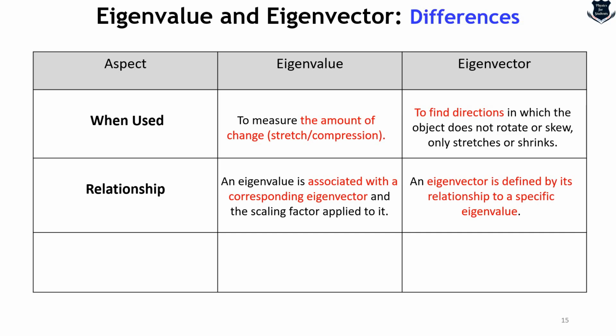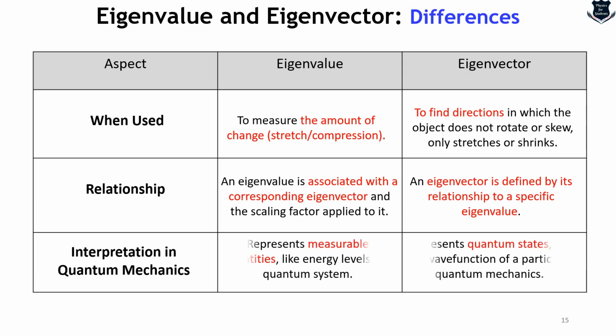And in terms of interpretation in quantum physics, the eigenvalue represents measurable quantities like energy levels in a quantum system, and the eigenvector represents the quantum states, like the wave function of a particle in quantum mechanics.